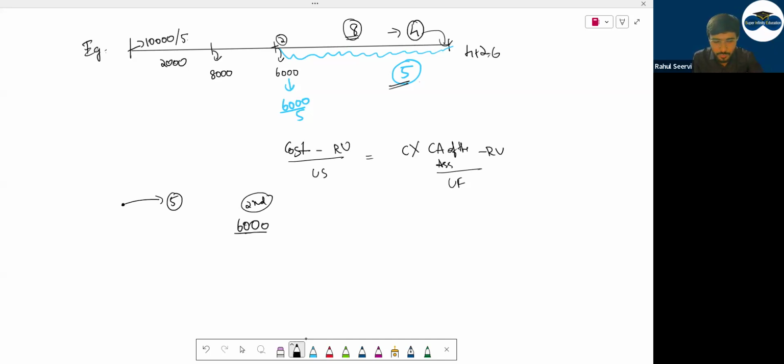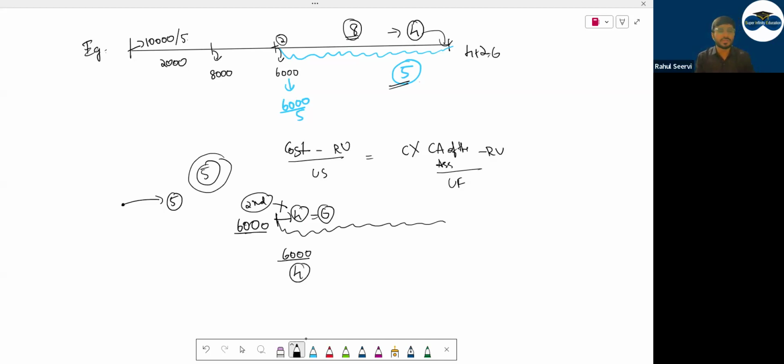You can use this machine for 4 years more. So in the starting you mentioned only 5 years, but at this date I mentioned further 4 years. That means in total, 2 plus 4, 6 years I can use in total. But I only used 5 years at the starting. So there is a change in the estimate. From this date, you should consider the change. You should take 6,000 as the cost and you should depreciate this for the remaining 4 years.